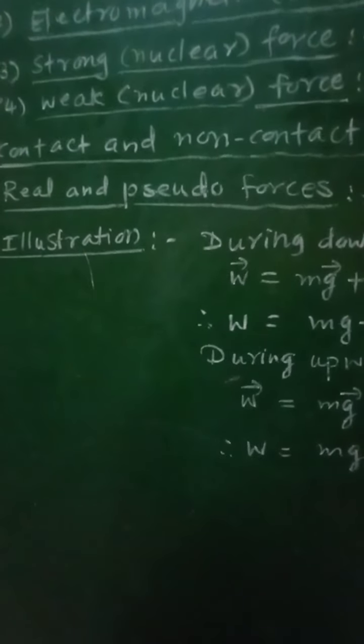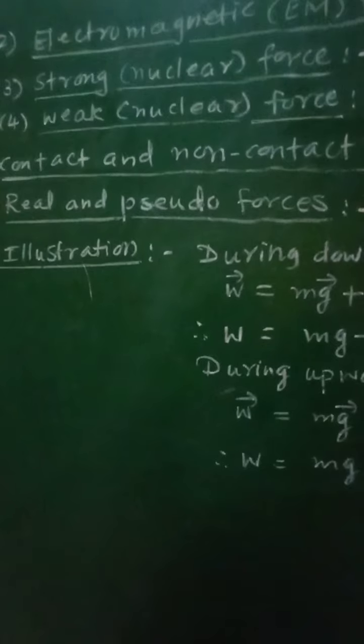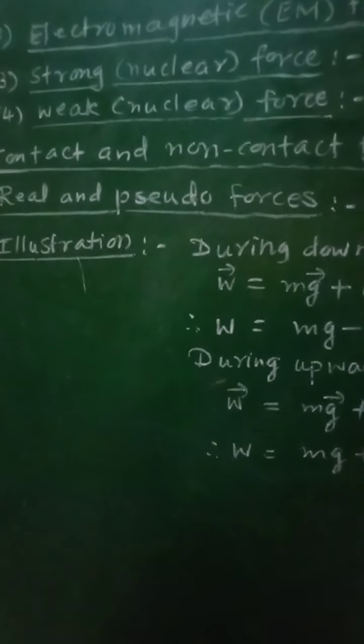Already we have seen that in case of an inertial frame of reference, Newton's laws of motion are obeyed, and therefore these forces are called real forces. For example, all fundamental forces, that is gravitational force, electromagnetic force, strong nuclear force, weak nuclear force, are real forces. On the other hand, the non-real forces are called pseudo forces.